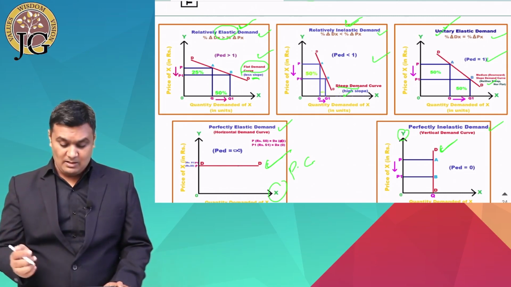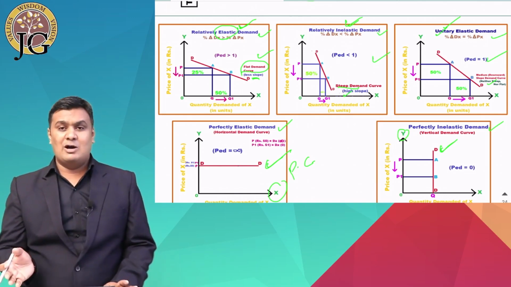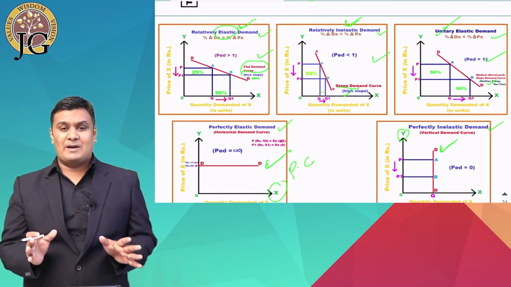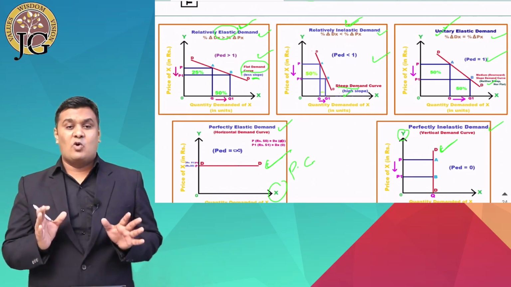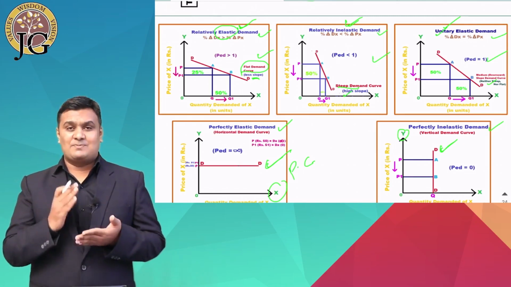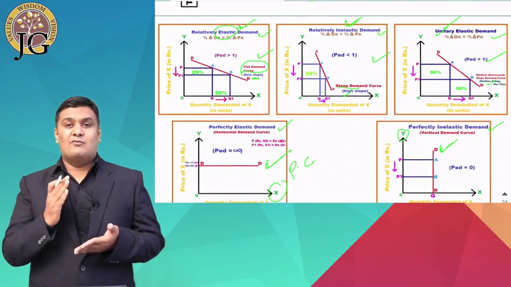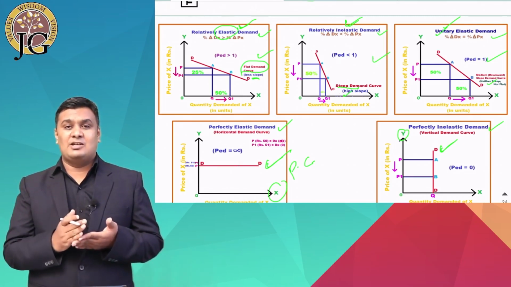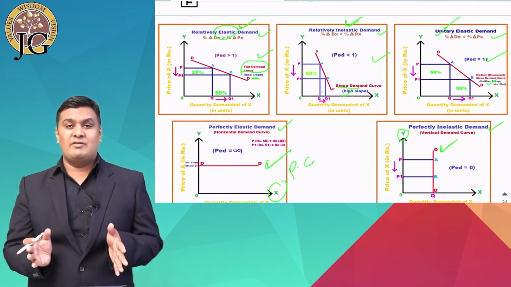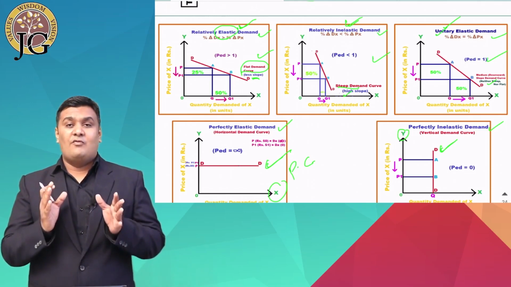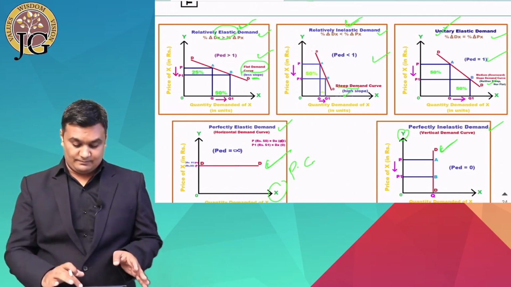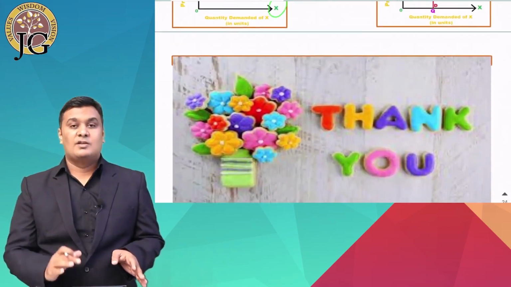So this is all about what is price elasticity of demand and what are the types of price elasticity of demand. What we have discussed in this lecture is what price elasticity of demand is and what the types of price elasticity of demand are, along with their diagrams. I hope it is clear to everyone and it will be very helpful for your university exams. Thank you so much.